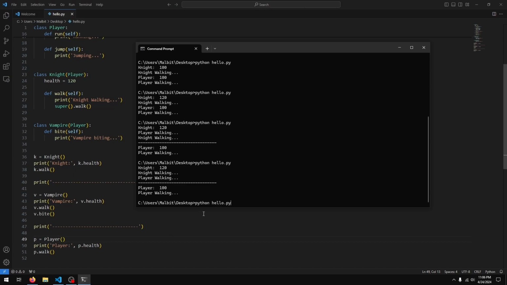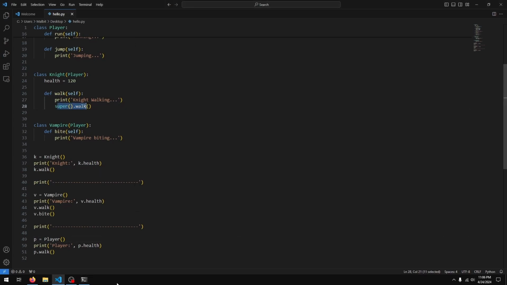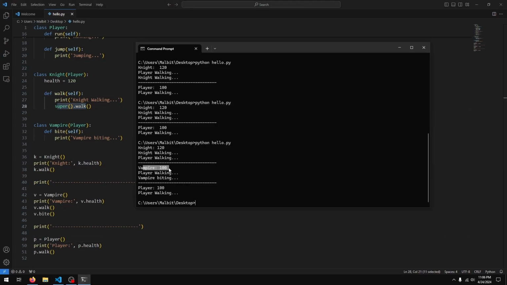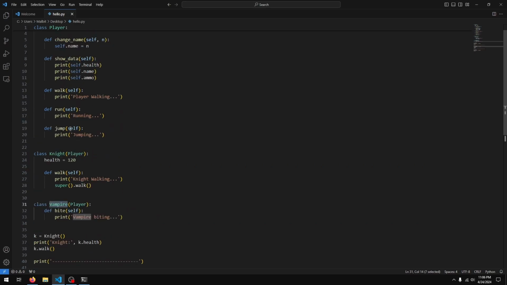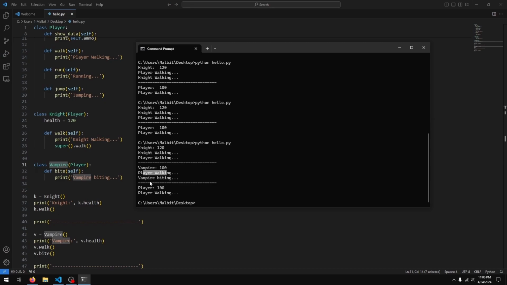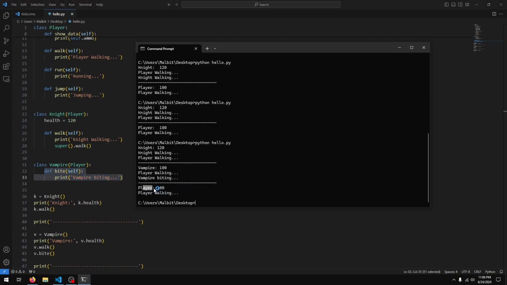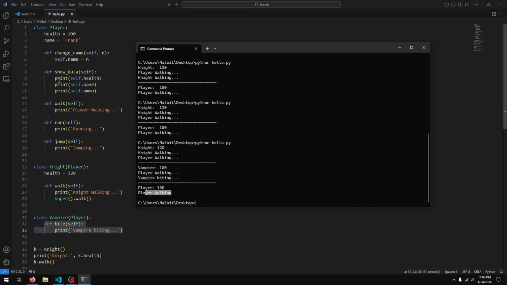Okay, if I run my code now, you see we get knight 120, knight walking, player walking. So this is from the call to super. And then we have our vampire 100, player walking, because the vampire class is not overriding the walk method from the player class. Vampire biting, so that's from the method we defined in the vampire class. And then player 100, player walking, so that's from the player class.